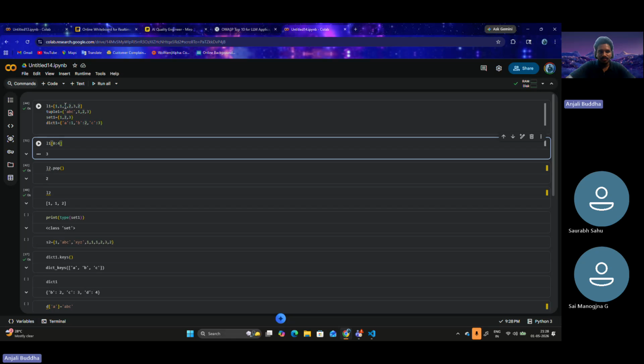So 1, 1, 1, 2. These are the elements it should fetch, correct? It is fetching the same, correct?